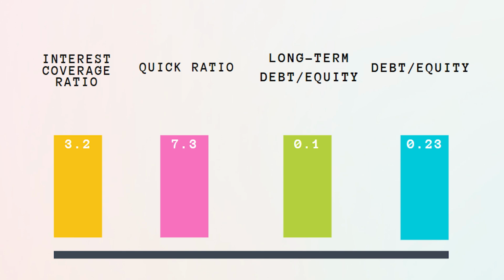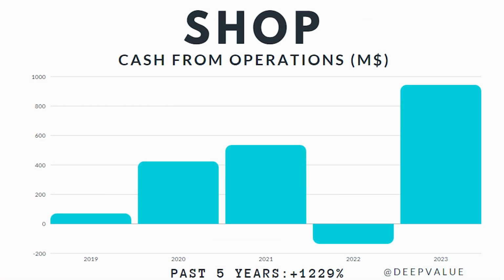Next, let's move on to the balance sheet, starting with the quick ratio, which is calculated by dividing current assets minus inventory by current liabilities. We see that it stands at 7.3. This ratio helps us understand the company's short-term liquidity position. Looking at the long-term debt to equity ratio, we find it at 0.1 and the overall debt to equity ratio at 0.23. Transitioning to the cash flow statement now, you can see that cash from operations is 950 million, reflecting